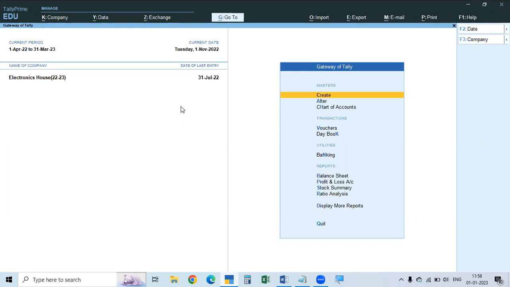There is one godown created by default by TallyPrime. What is the necessity for many godowns? If it is a small business, in the office or in the shop, they can keep one room so they can place the goods or inventory in that room. It's enough.